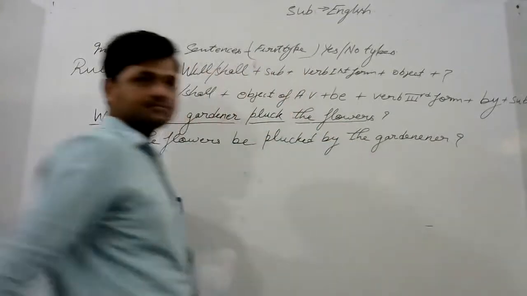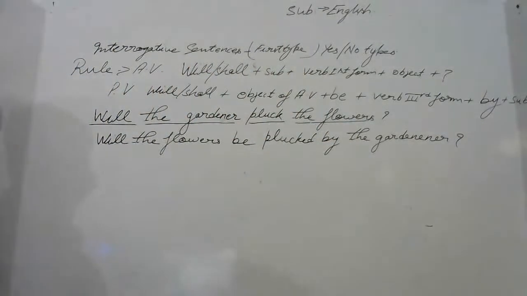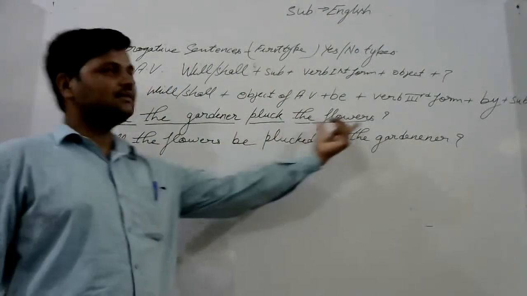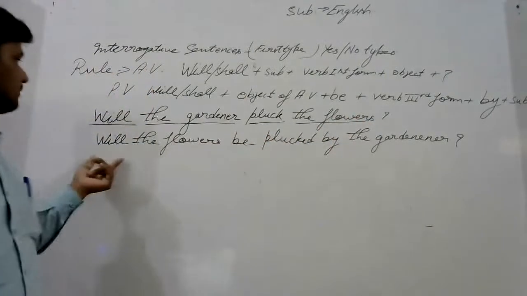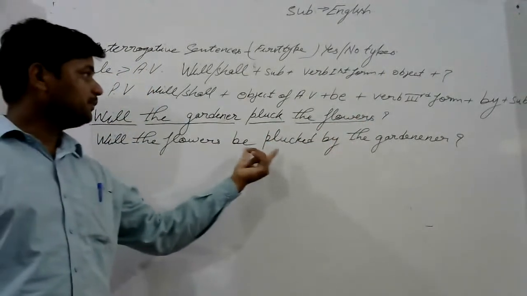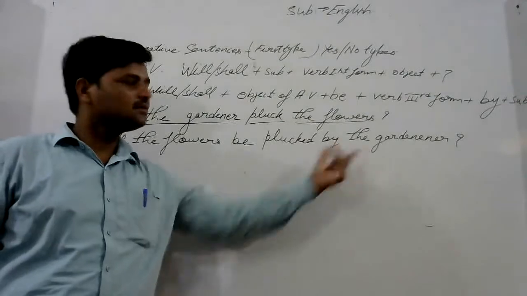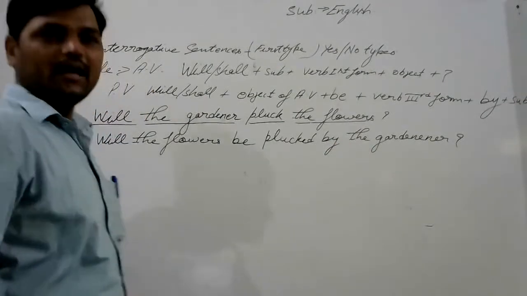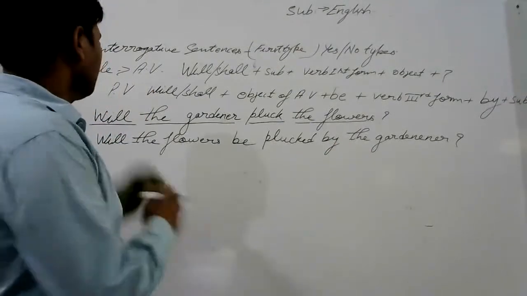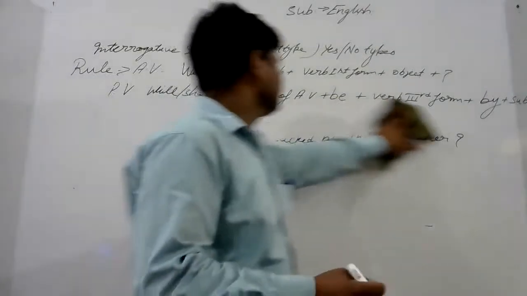Okay. Understand? Will the gardener pluck the flowers? Will the flowers be plucked by the gardener? Let me take the next sentence.